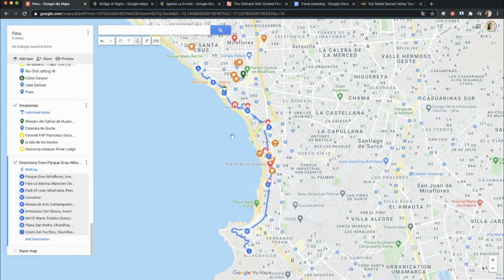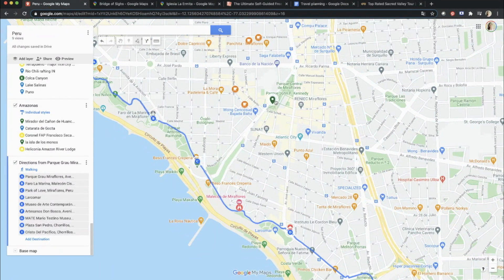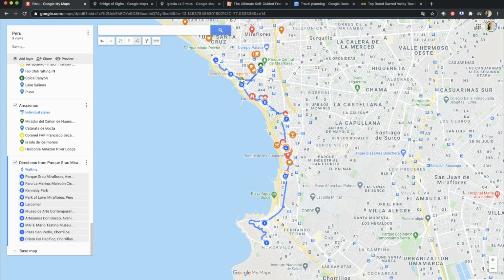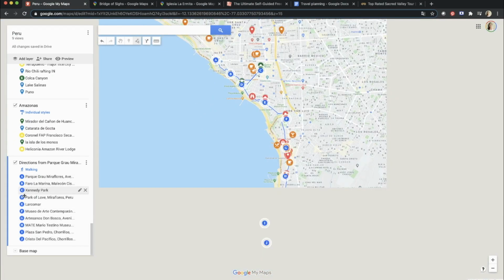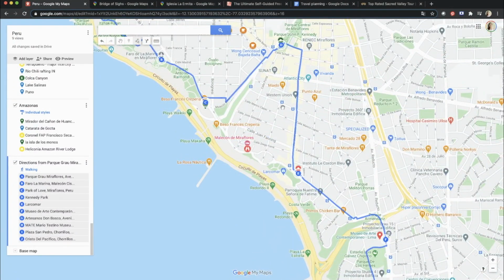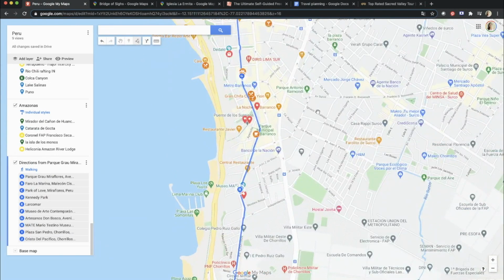A route like this can have a maximum of 10 stops, so I can still add one more. And let's add this Kennedy Park. But this shouldn't be the last one, so I will just drag and drop it to be the third point. Yeah, looks good. Or maybe the fourth. Yes, even better. And after this I can still adjust this line a bit more.